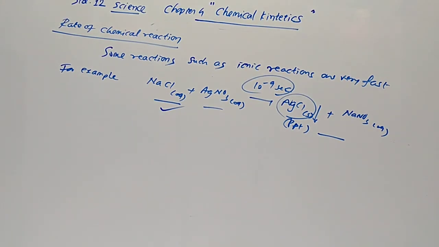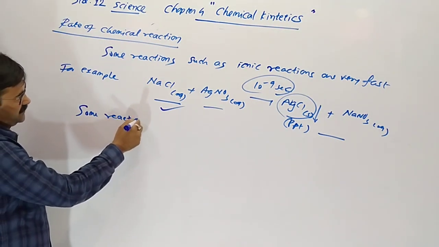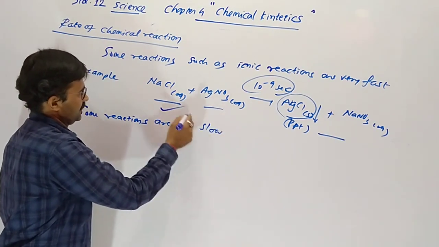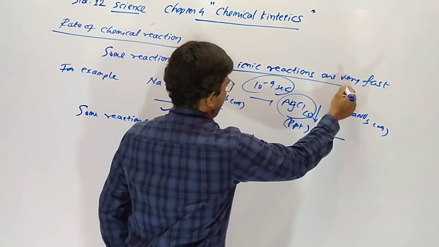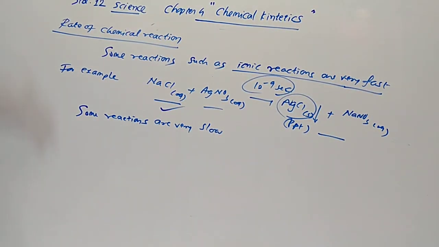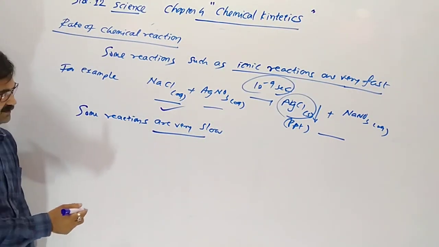On the other hand, some reactions are very slow. Which reaction is very fast? MCQ: ionic reactions are very fast. Instantaneously it occurs at a time. Some reactions are very slow.